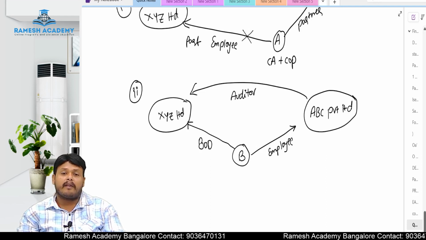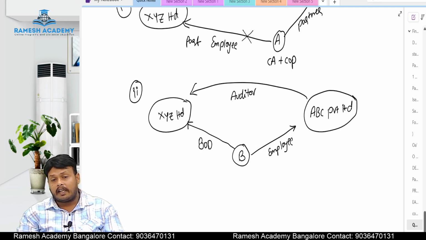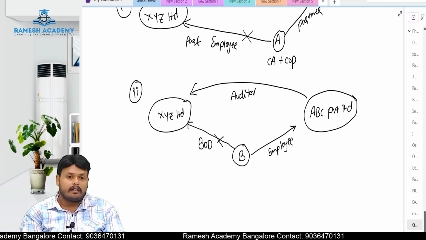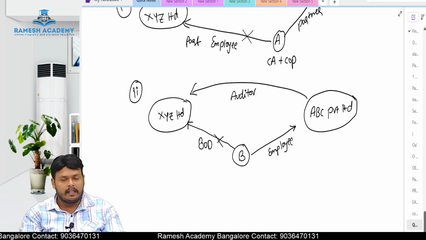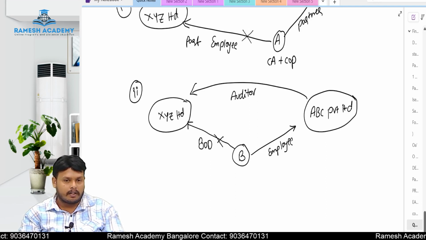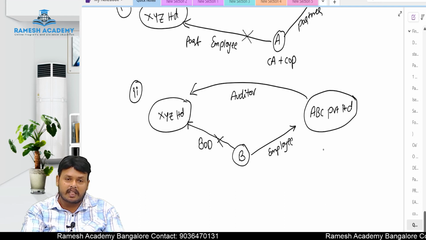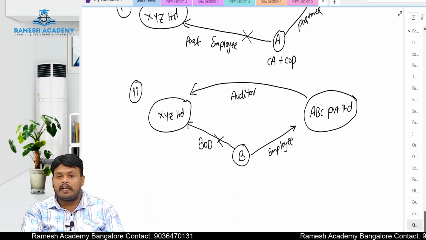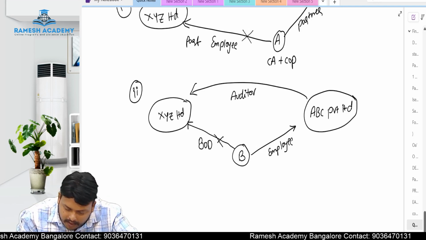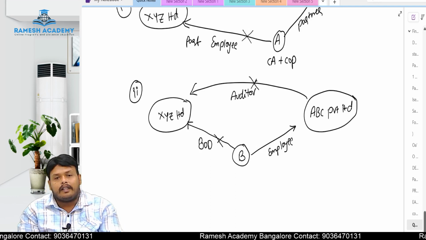Whether this ABC Private Limited can be appointed as an auditor. Here, when B is working as a board director in XYZ Limited, he is disqualified to act as an auditor, being an officer. That is the reason he is disqualified to act as an auditor. Now, what is he doing? B is working as an employee in ABC Limited, and this ABC Limited is conducting an audit for XYZ Limited. Whether it is possible? Still, the answer is no. ABC Limited cannot act as an auditor for XYZ Limited.